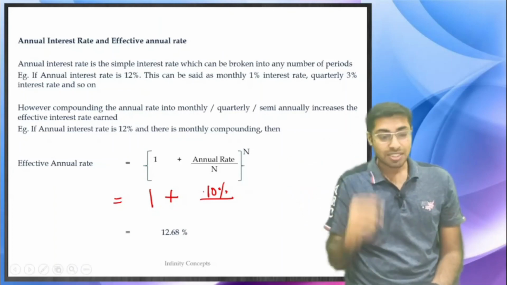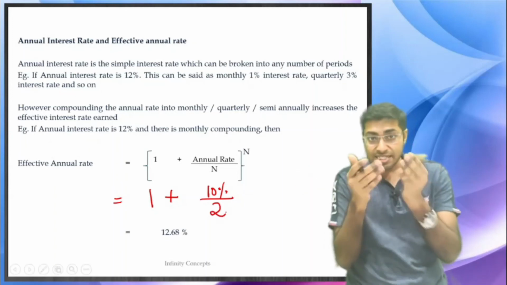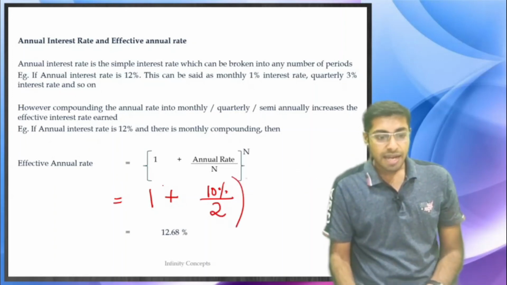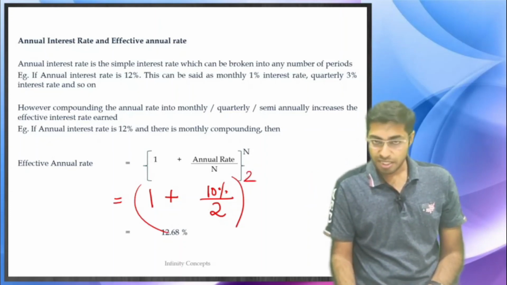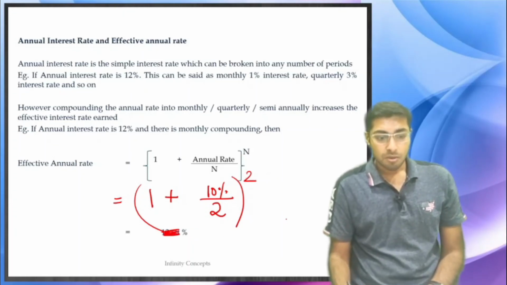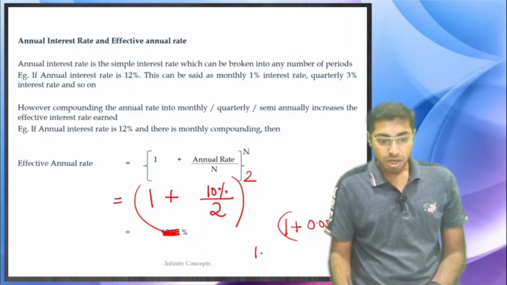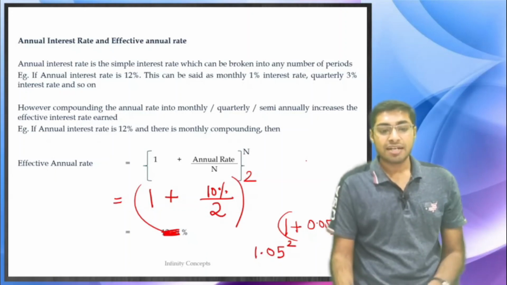I want to tell you this thing. 10% divided by, we are dividing into two parts, right? Semi-annual basis. n to the power n, so that is 2 over here. So it comes to 1 plus 0.05 to the power 2. This 10% is 0.1, divided by 2 is 0.05. So it is 1.05 squared.